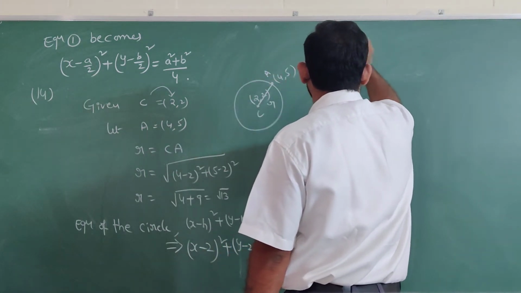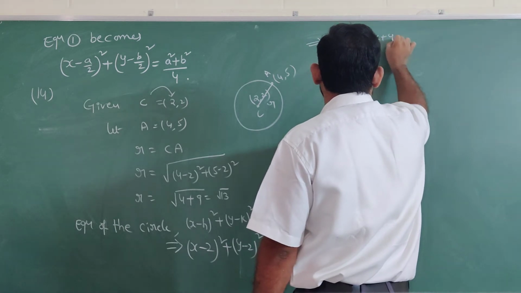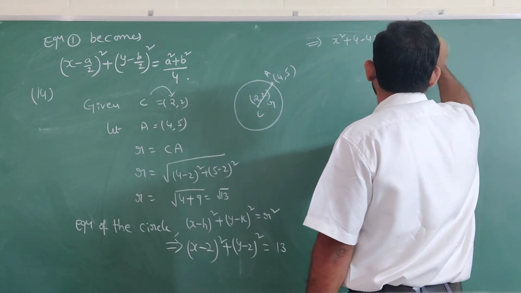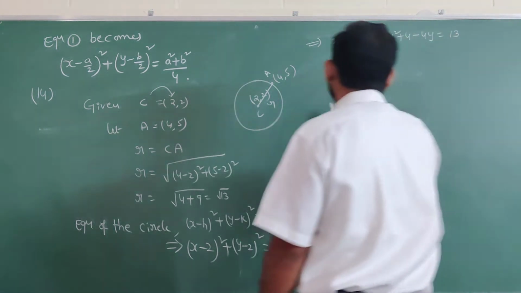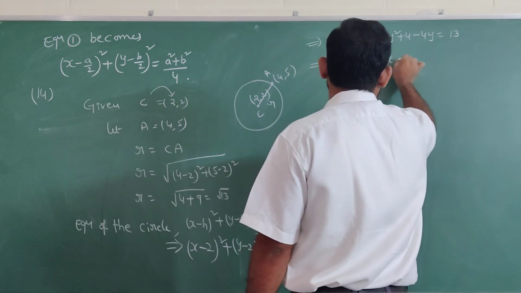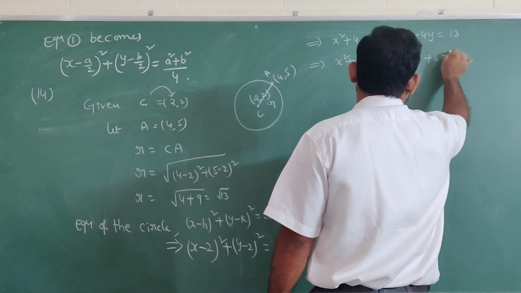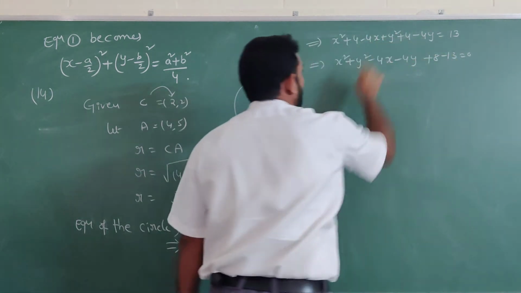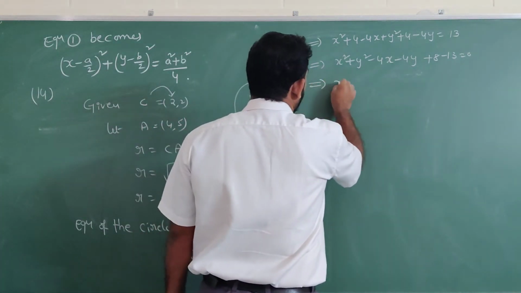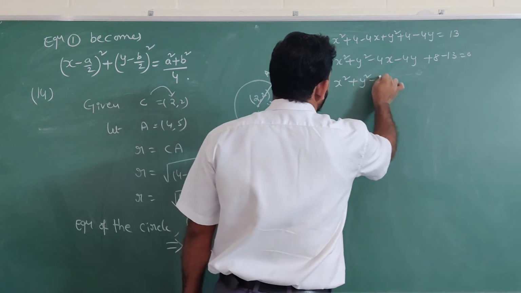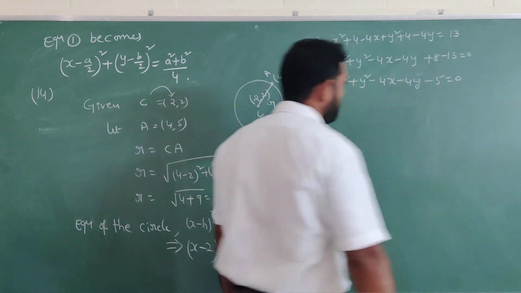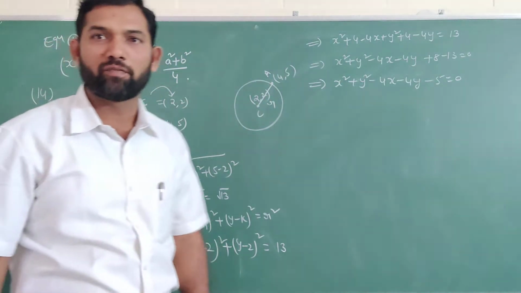X square plus 4 minus 4x plus y square plus 4 minus 4y is equal to 13. Now simplify this. X square plus y square minus 4x minus 4y plus 8 minus 13 equal to 0. 4 plus 4 is 8, and 13 we bring to the left hand side, that is minus 13 equal to 0. Now simplify this: x square plus y square minus 4x minus 4y minus 5 equal to 0. That is the equation of the circle.